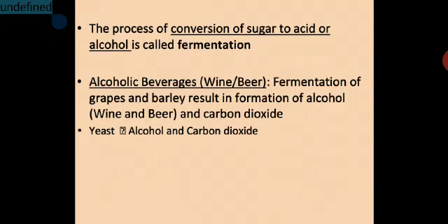Now let us see next. The process of conversion of sugar to acid or alcohol is called fermentation. So please take it down in your notebook. The fermentation process. Alcoholic beverages, wine or beer, are fermentation products. So fermentation of grapes and barley results in the formation of alcohol, wine and beer, and carbon dioxide gas is released. Yeast is used, and alcohol and carbon dioxide are given out. So please write down in your notebook.